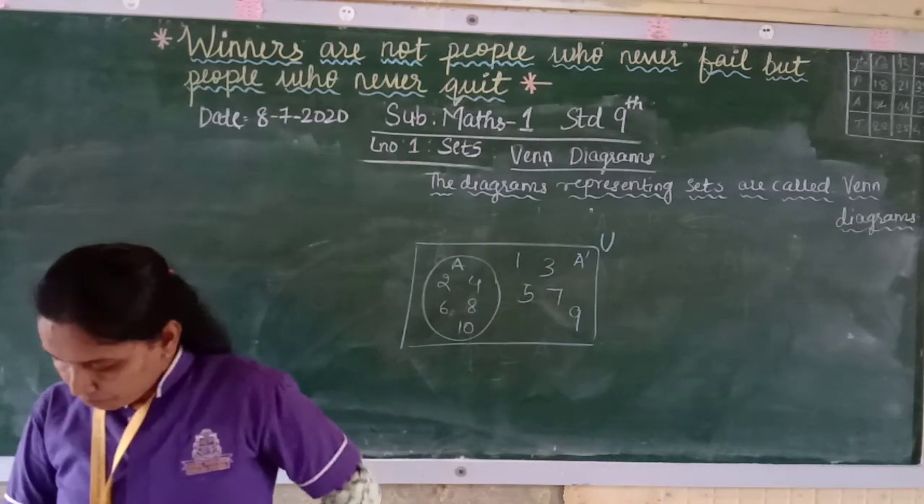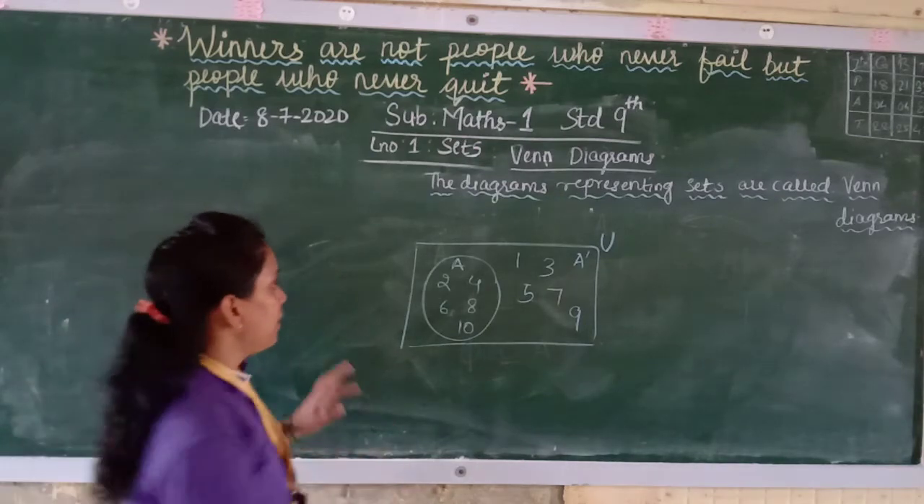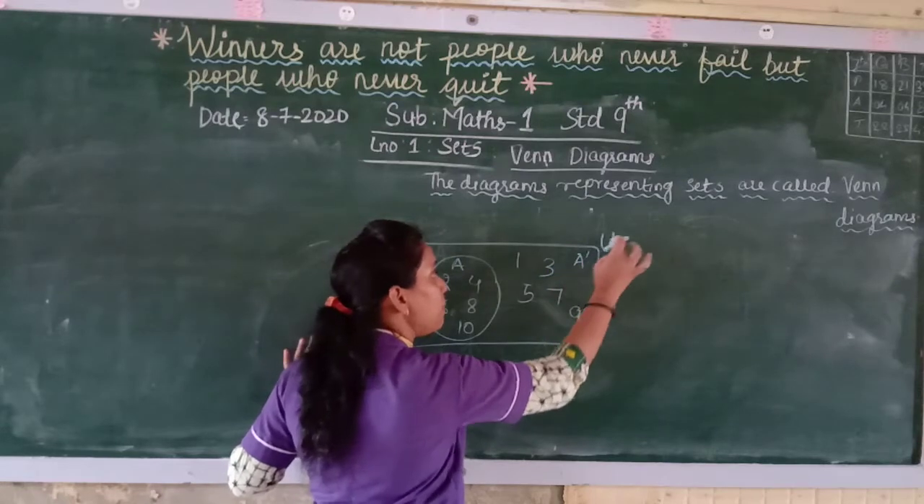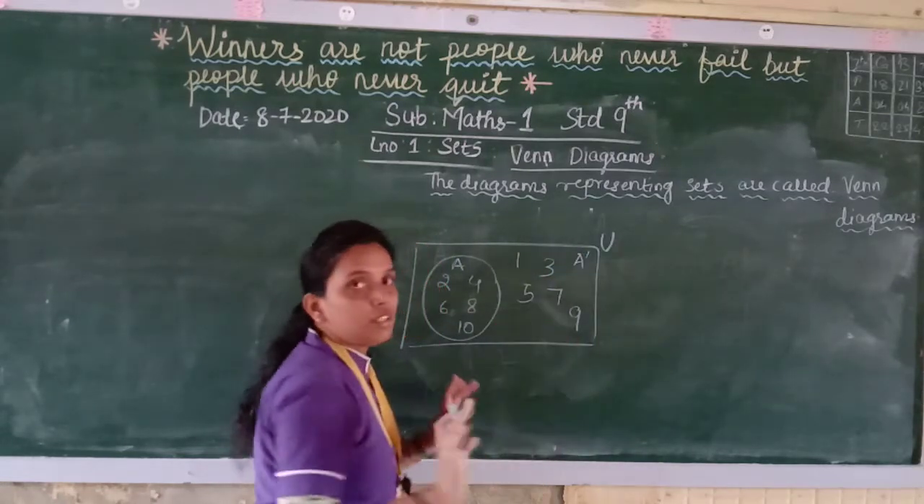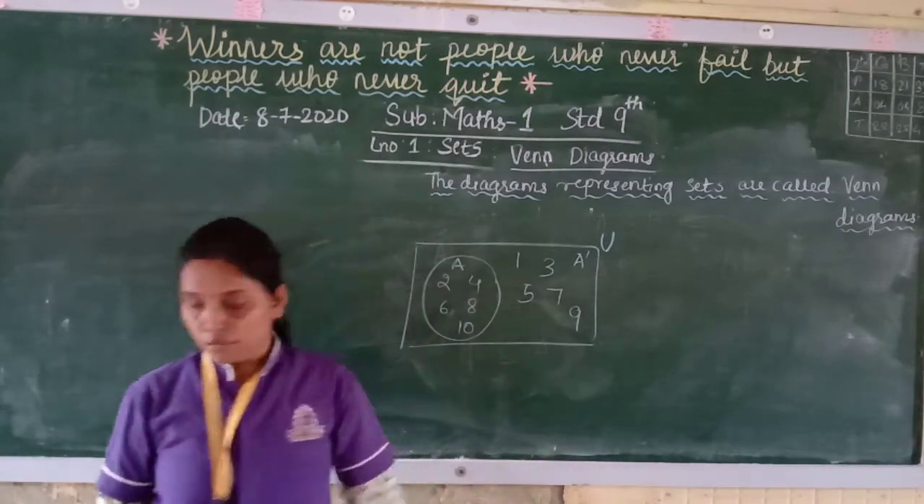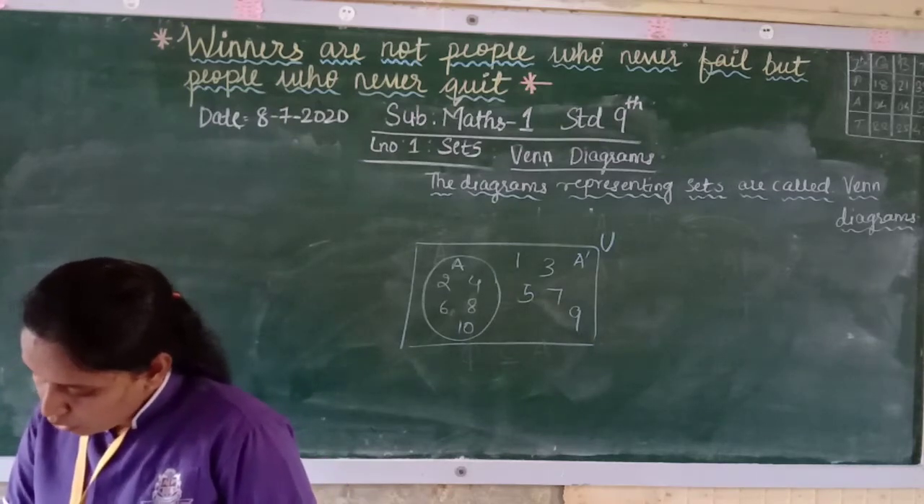Then we have A is a subset of U. A is a subset of the universal set, and also A complement is a subset of the universal set, because they both are in the universal set. Universal set is the main set. From there, these things are formed. Then complement of set U is the empty set.